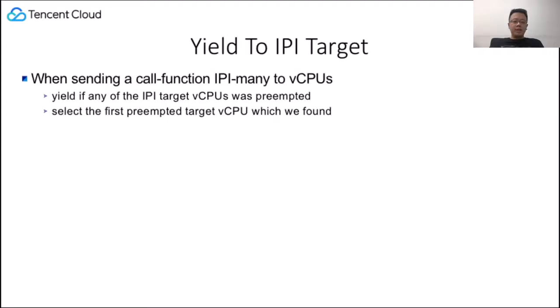The last one is a new hypercall to yield to the IPI target. When sending a call function IPI many to vCPUs, yield if any of the IPI target vCPUs was preempted. We just select the first preempted target vCPU that we find, since the state of the target vCPU can change underneath, and to avoid race conditions.